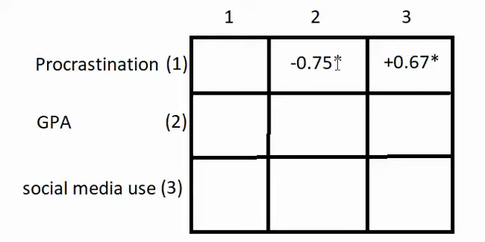But you just have to avoid reaching cause and effect conclusions because it's a correlational study. So you couldn't say something like the data suggests that procrastination causes a lower GPA. You wouldn't be able to say that, or that the data suggests that procrastination causes higher social media use, because it's a correlational study.